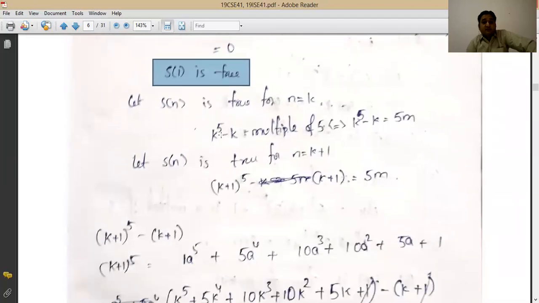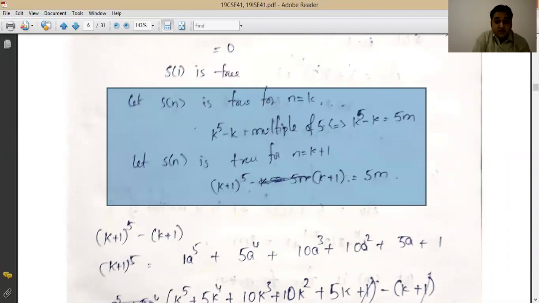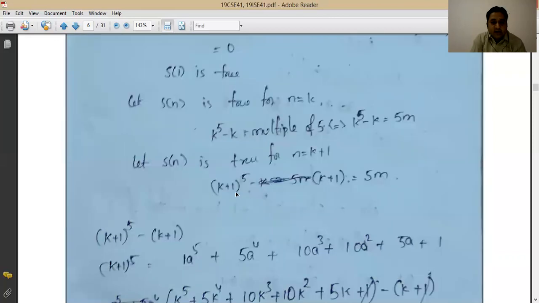Now S of n, these terms are for the induction step. For the induction step, what we do is assume that Sn is correct for any value k, then your work will be to prove it for k plus 1 power 5 minus k plus 1. That means you will prove it for the next term. What is the next term of the kth term? That is the k plus 1th term.